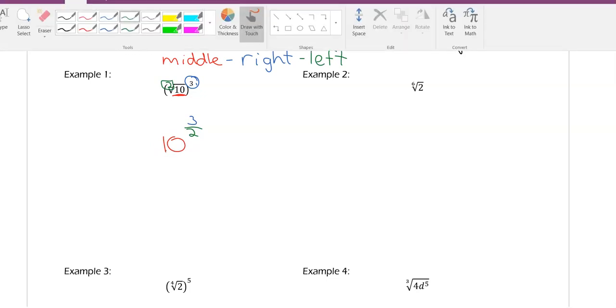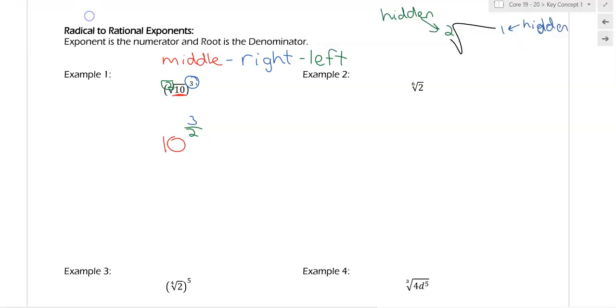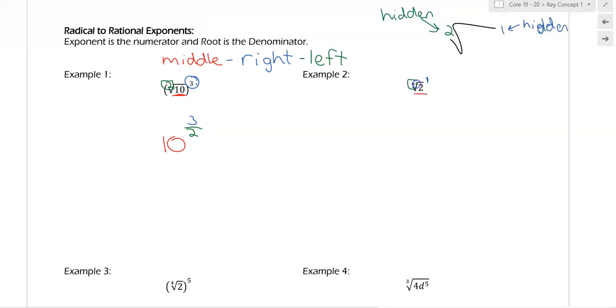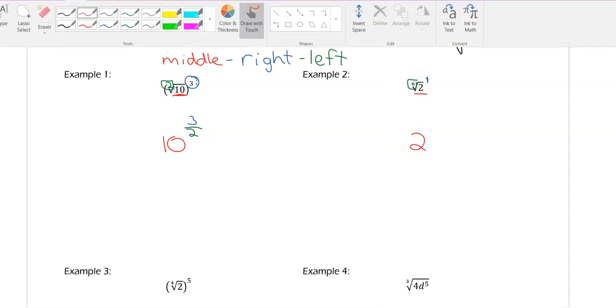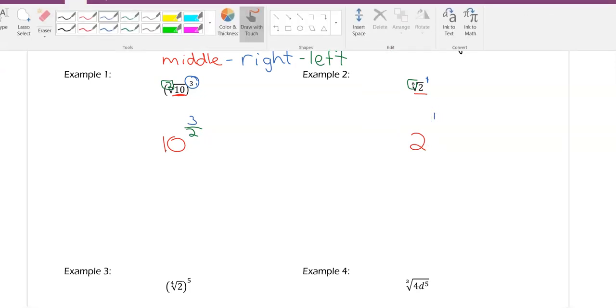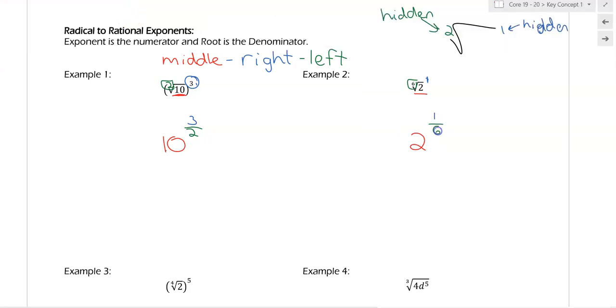Same thing for example 2. My middle number is my radicand. I don't have a number on the right, so it's that hidden 1. And my number on the left is 6. So we get our base of 2 to the 1 over 6.